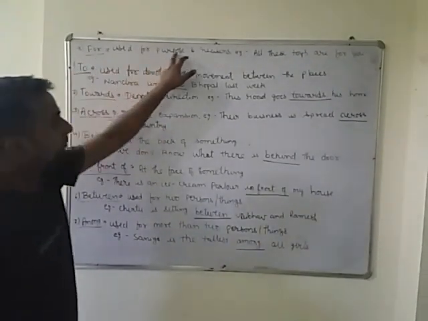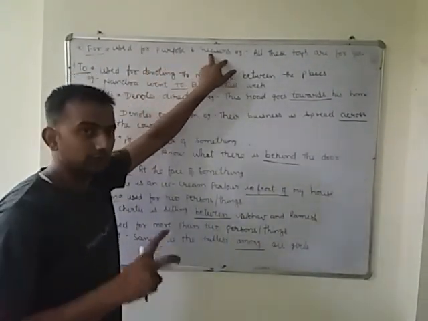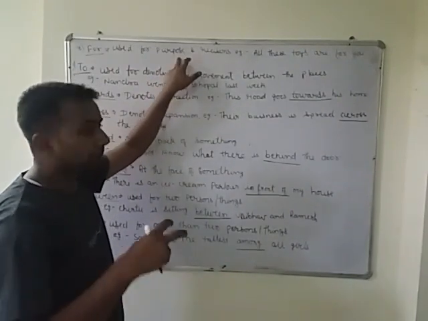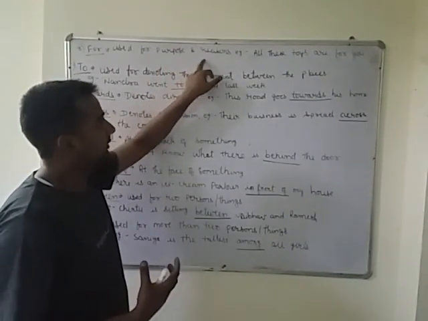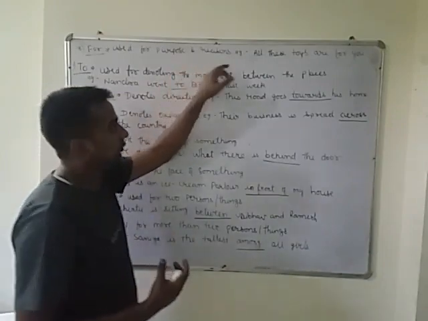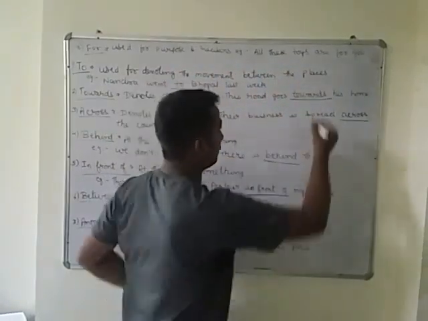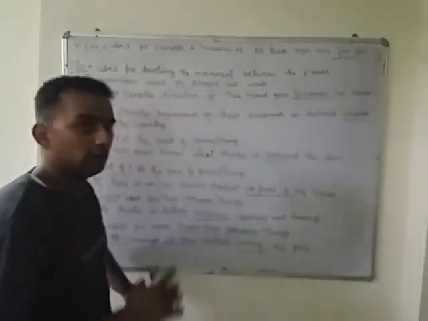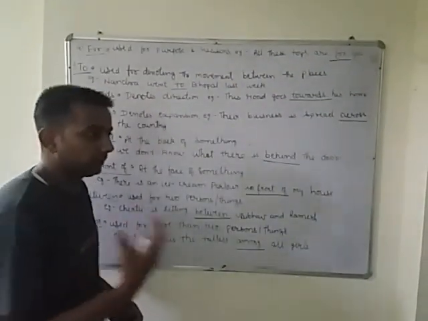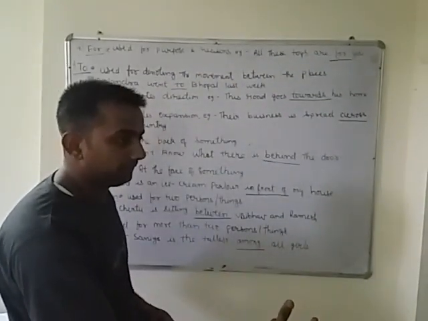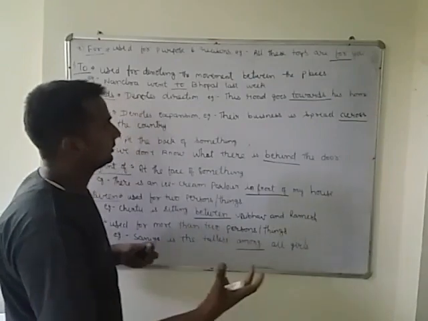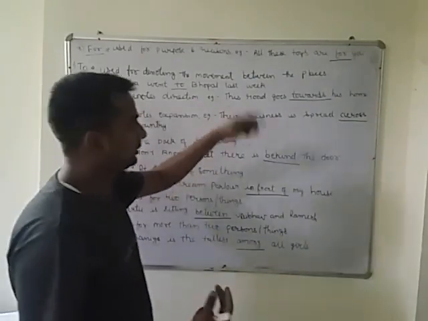The last one is for. For is used for purpose and reasons. When some reason is there, some purpose of any action, for example, all these toys are for you. It means I have brought these toys for him. It shows a purpose. So we use these prepositions.